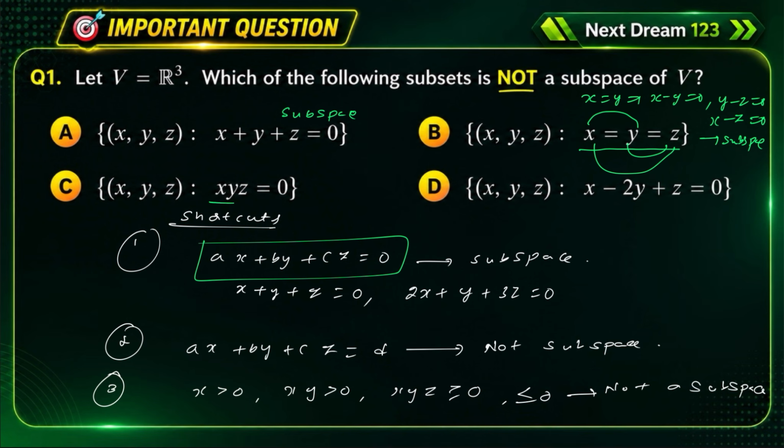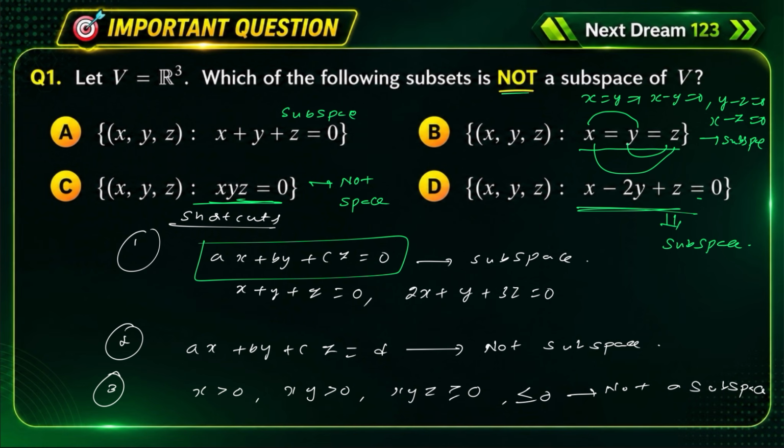And if you observe that the condition given is xyz equal to 0, this is not a subspace. And this one is also a linear equation equal to 0, so this is also a subspace.